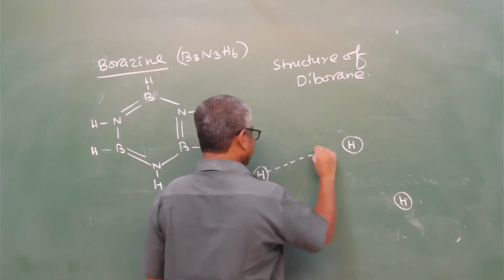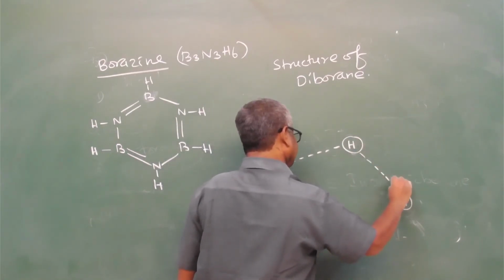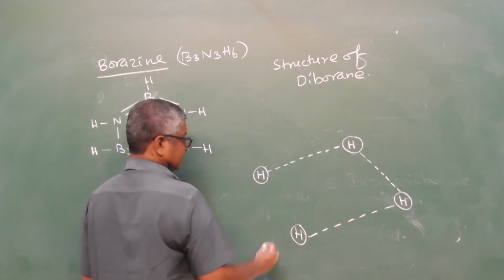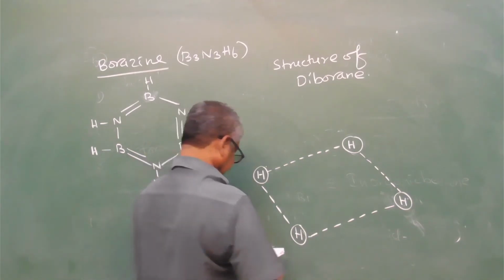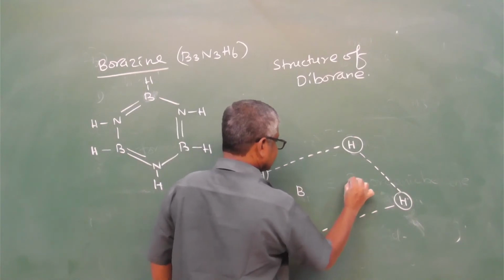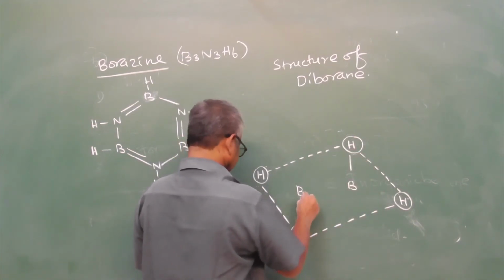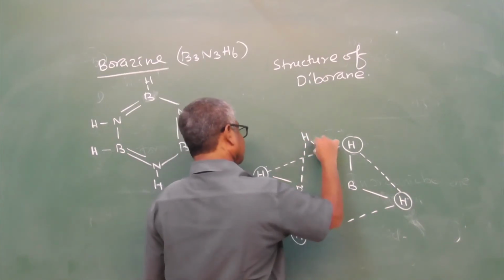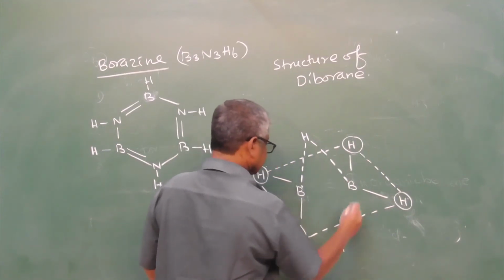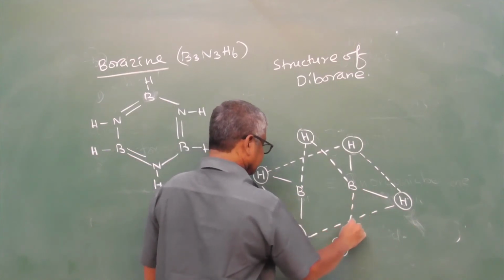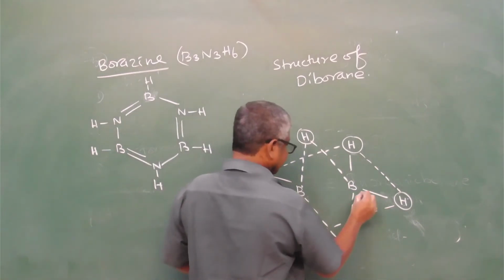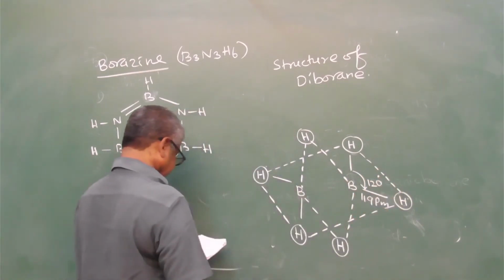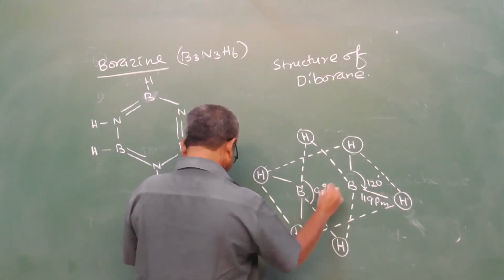If this is connected by the dotted line, the bond length is 119 picometer, bond angle is 120 degree, another bond angle is 97 degree.